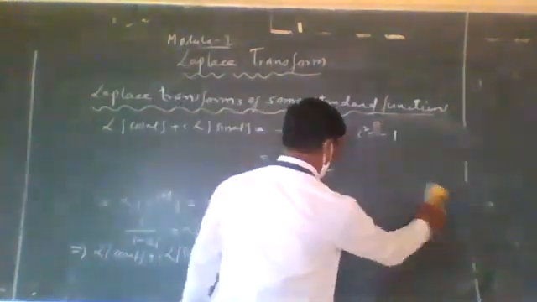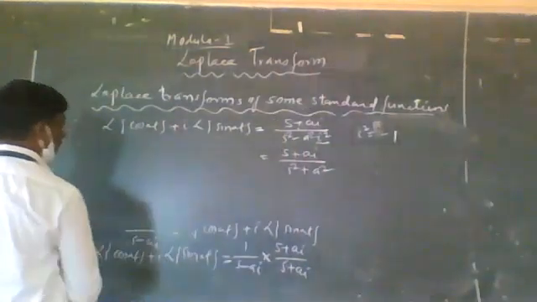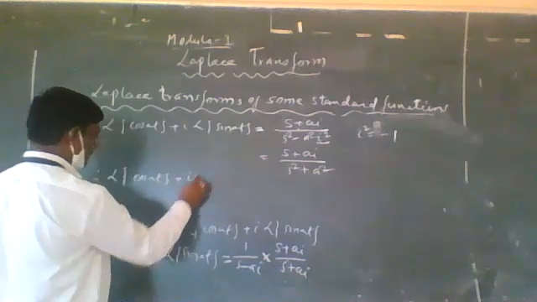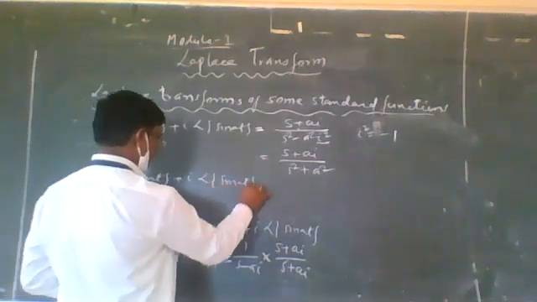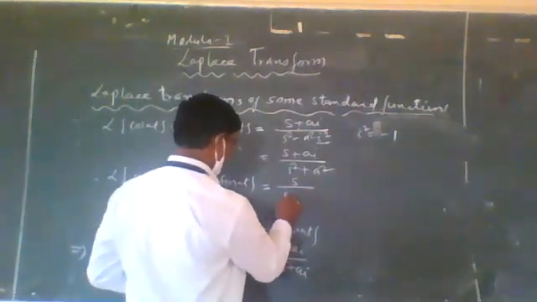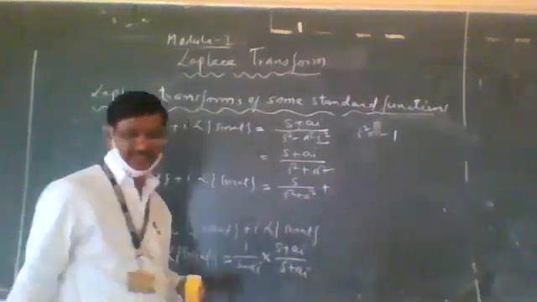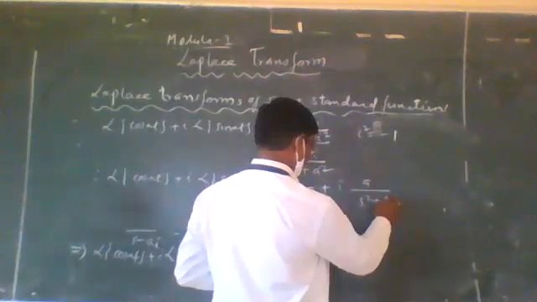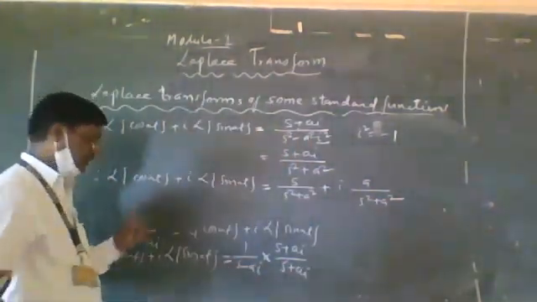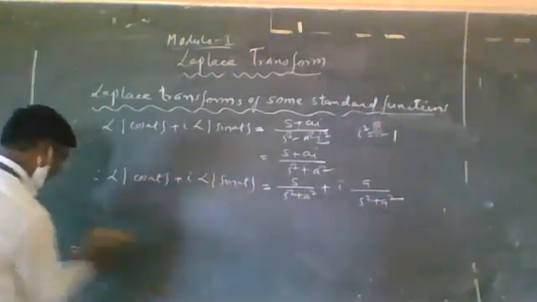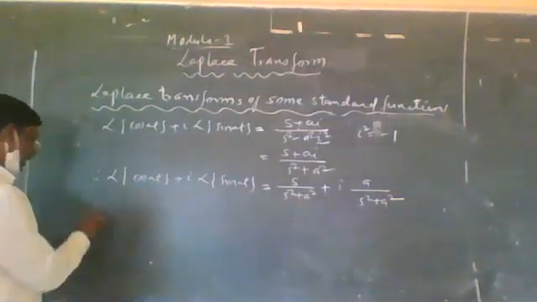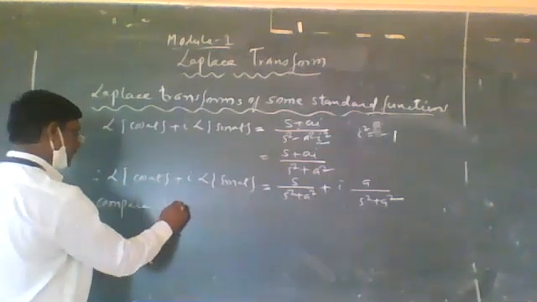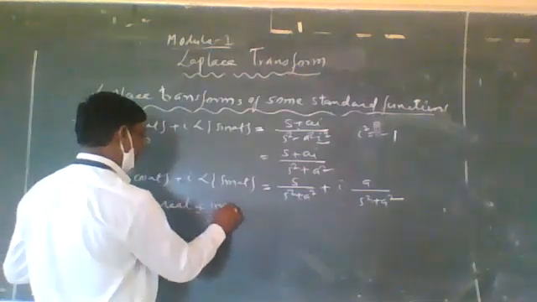Then you separate the denominator. Therefore, the LT of cos of at plus i into LT of sine of at is equal to s divided by s square plus a square is the first term, and i is a constant, take outside, and a divided by s square plus a square is the second term. Then again, compare the real and imaginary parts.